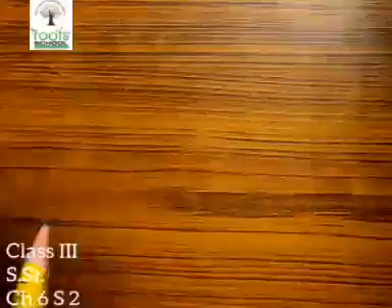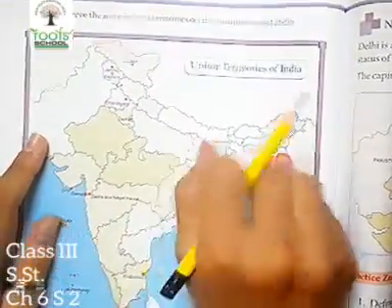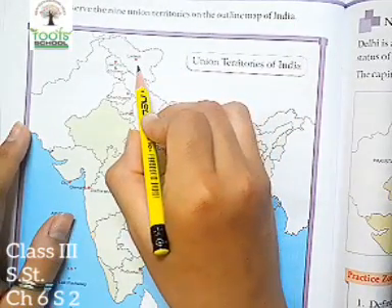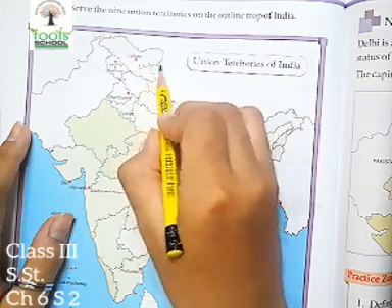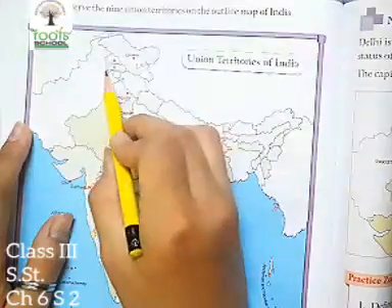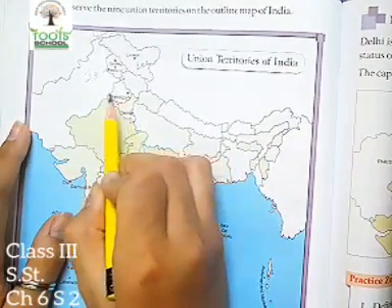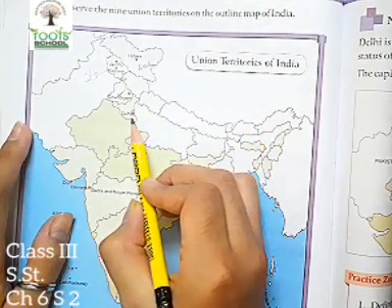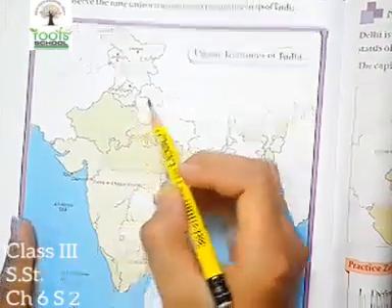Now we come to page number 78. Here you have been shown the different union territories, the 9 union territories. Once we will have a look at this. Here it's Ladakh, and what is the capital of Ladakh? Leh. Then Jammu and Kashmir, which has either Jammu or Srinagar as its capital. Then Chandigarh, which is the capital of itself. Here is a minor block given which has Delhi, the national capital territory of India, with Delhi as its capital.